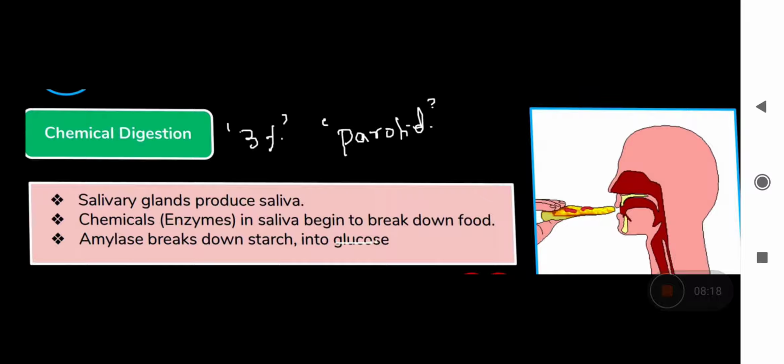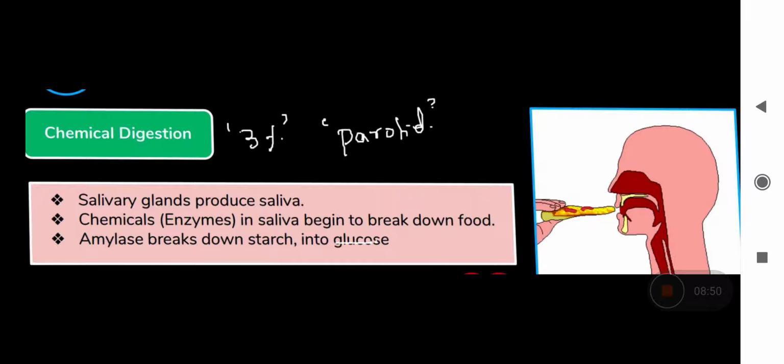Salivary gland. Salivary gland secretes saliva, which makes the food slippery, which makes it easy to swallow. It contains the enzyme that is salivary amylase, or you can call it ptyalin. It starts digesting the starch and converts it into sucrose.